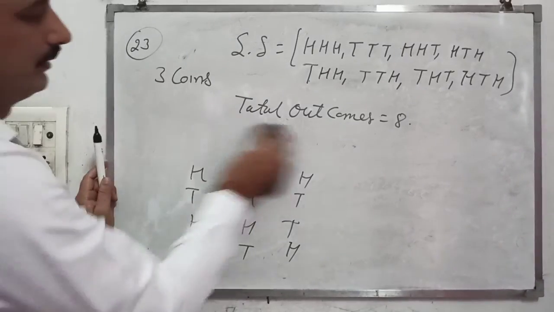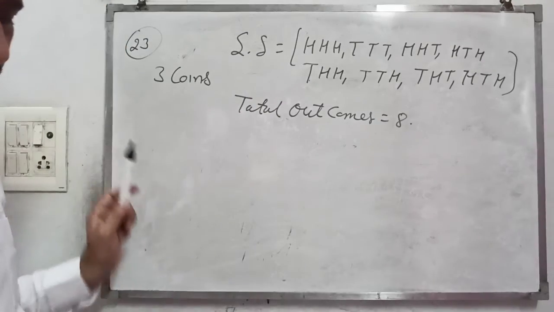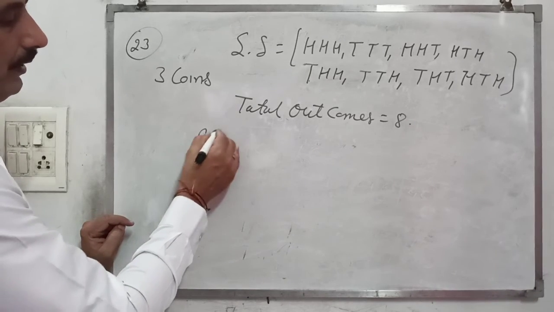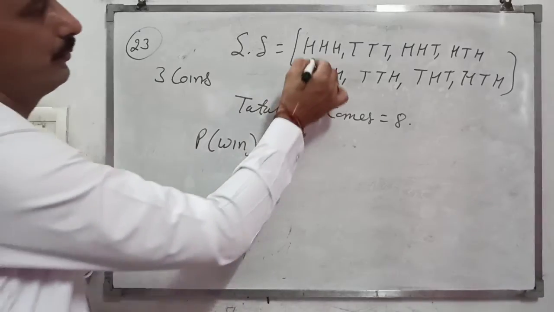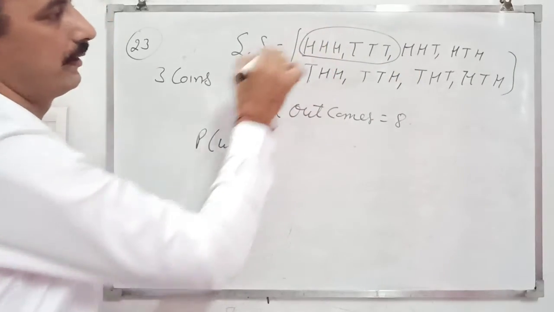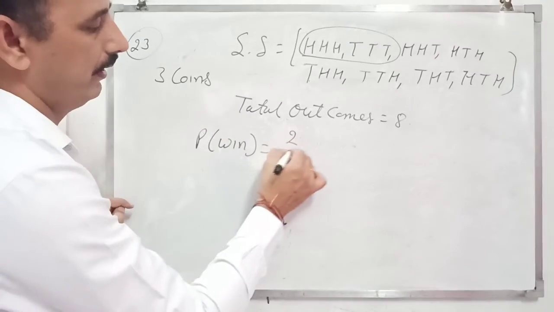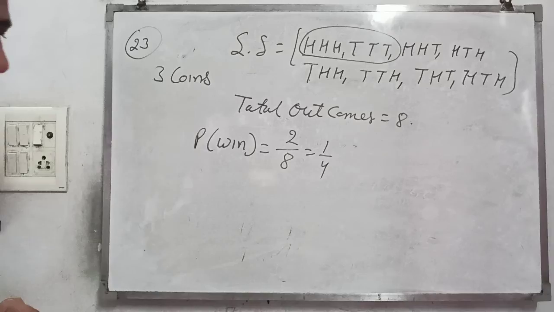Now we want to find the probability that Hanif wins, if 3 times head or 3 times tail. So probability of winning: there are 2 cases when all heads or all tails come. So 2 upon 8. So probability is 1 upon 4. Right?